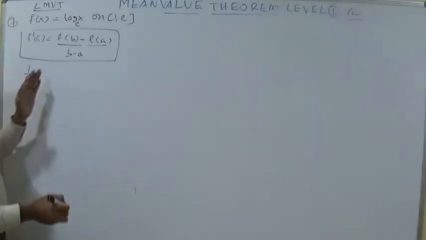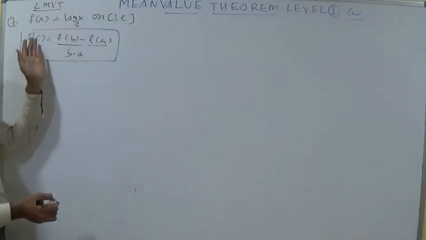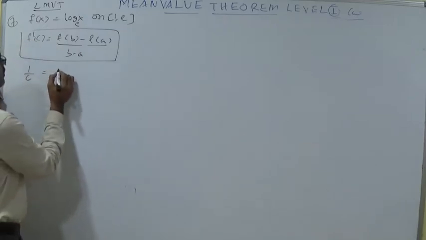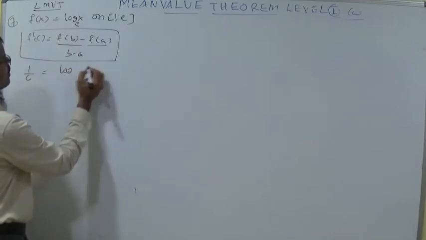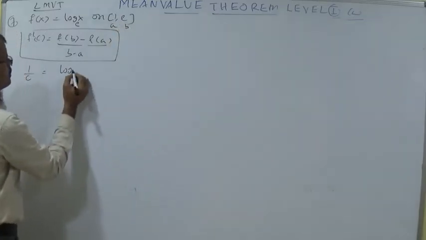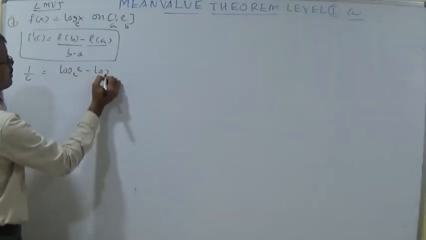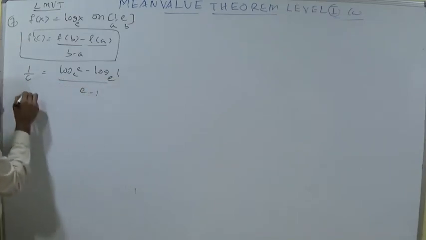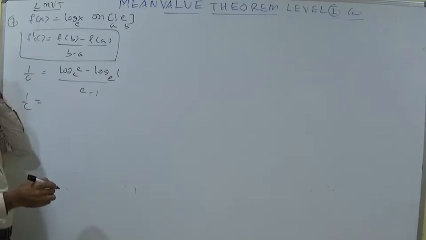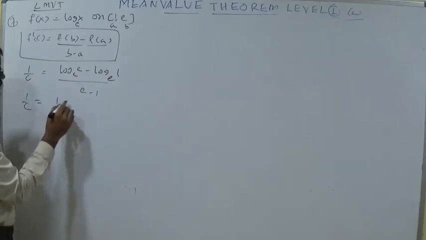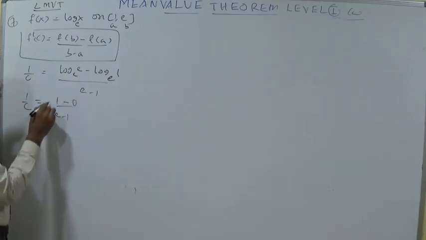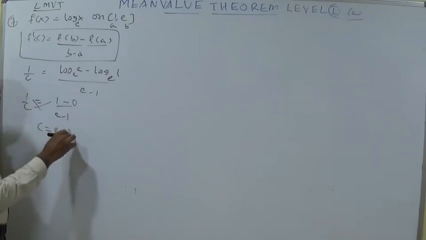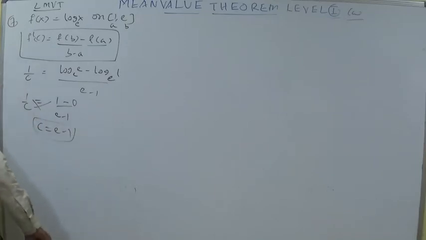You can see here the derivative of log x is 1 by x, and instead of x I am writing c. So 1 by c is equal to f of b minus f of a by b minus a, that is log e base e minus log 1 base e, whole by e minus 1. So 1 by c is equal to (1 minus 0) by e minus 1. By cross multiplication you can say the c value is e minus 1. That's our second option.